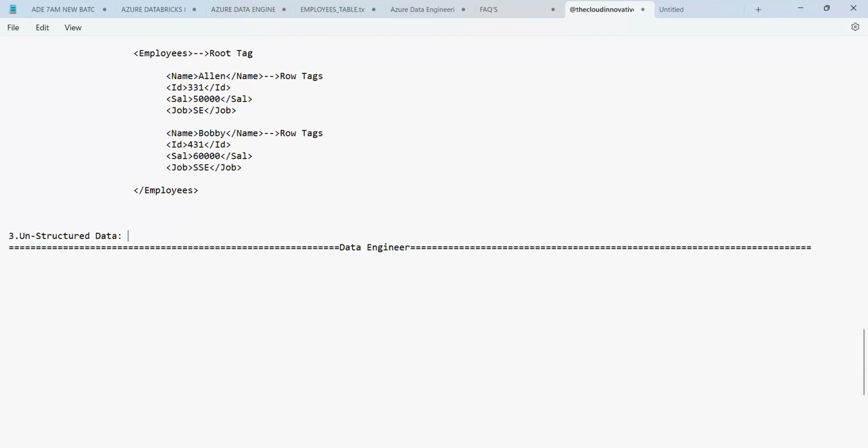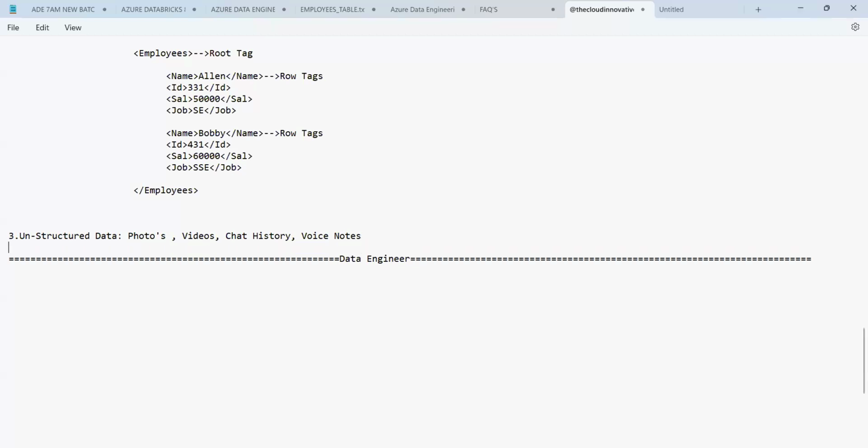Very simple: the photos you have in your mobile phone, the videos, chat history, voice notes. All this comes under unstructured only.